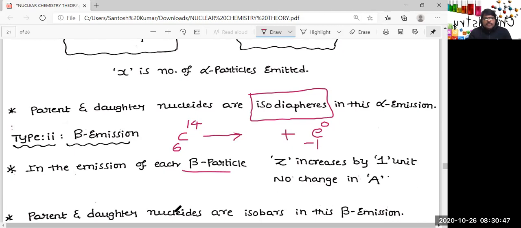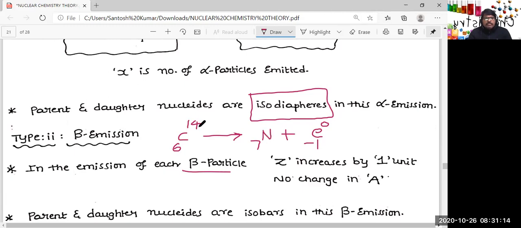And you know, in nuclear reactions, we need to balance only the charges and masses. Don't worry about the symbols. Only thing is, we need to balance the charges. So here, left side we have charge 6, but right side we have charge -1. In order to equate these two, I need to take 7. 7 is the charge possessed by nitrogen. So I'm taking N. Now it is nitrogen.